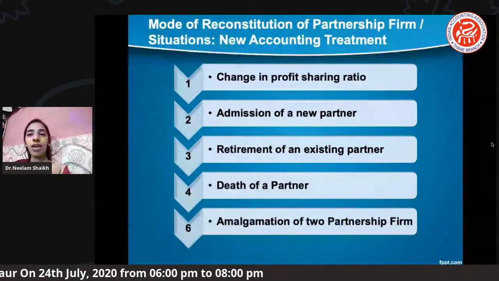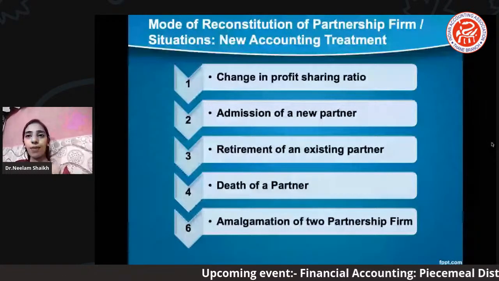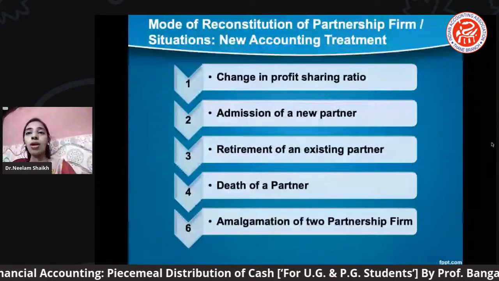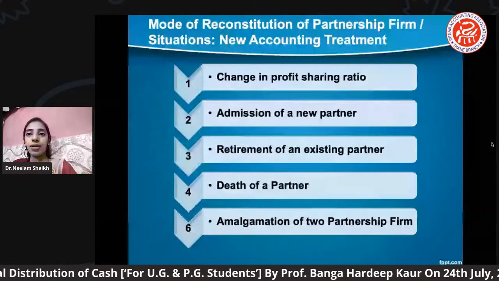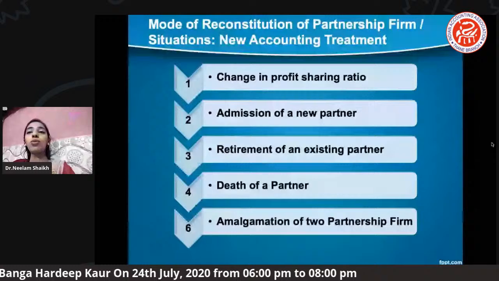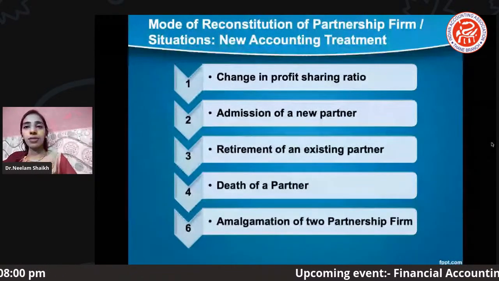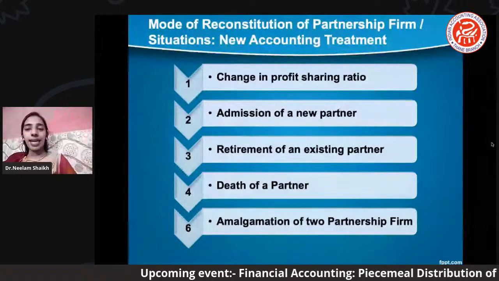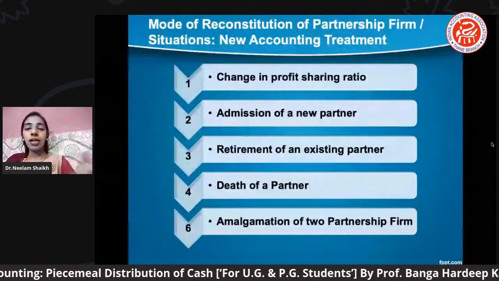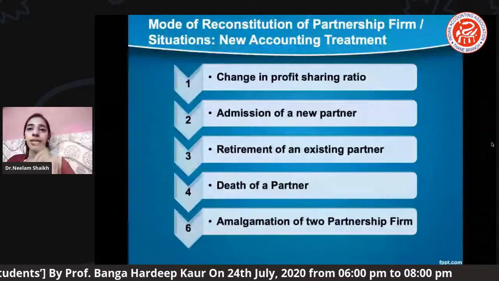So we have covered yesterday: change in profit sharing ratio, admission of a new partner, retirement of any of the existing partners, death of any of the partners, or amalgamation, which we can also call a merger of two partnership firms. In such situations, the old agreement ends and a new one is usually formed. That's why we call it a reconstitution of the partnership firm. This concept we have already learned in yesterday's session.